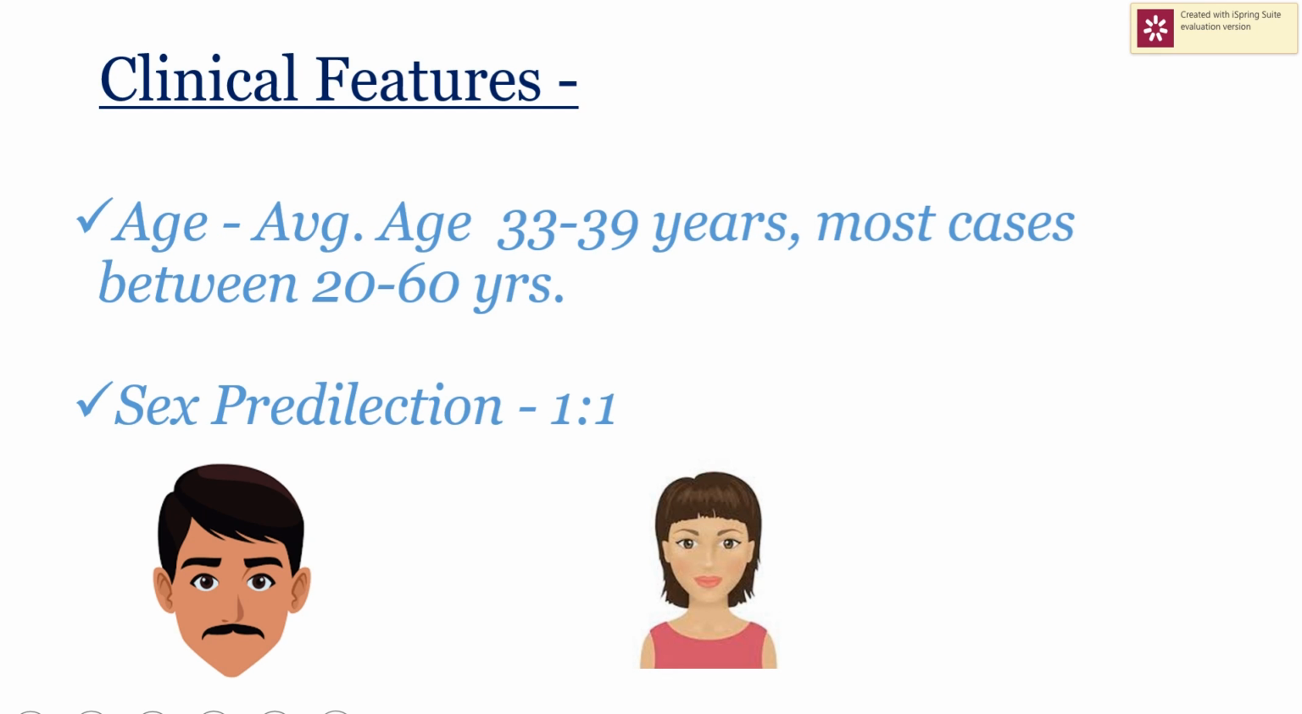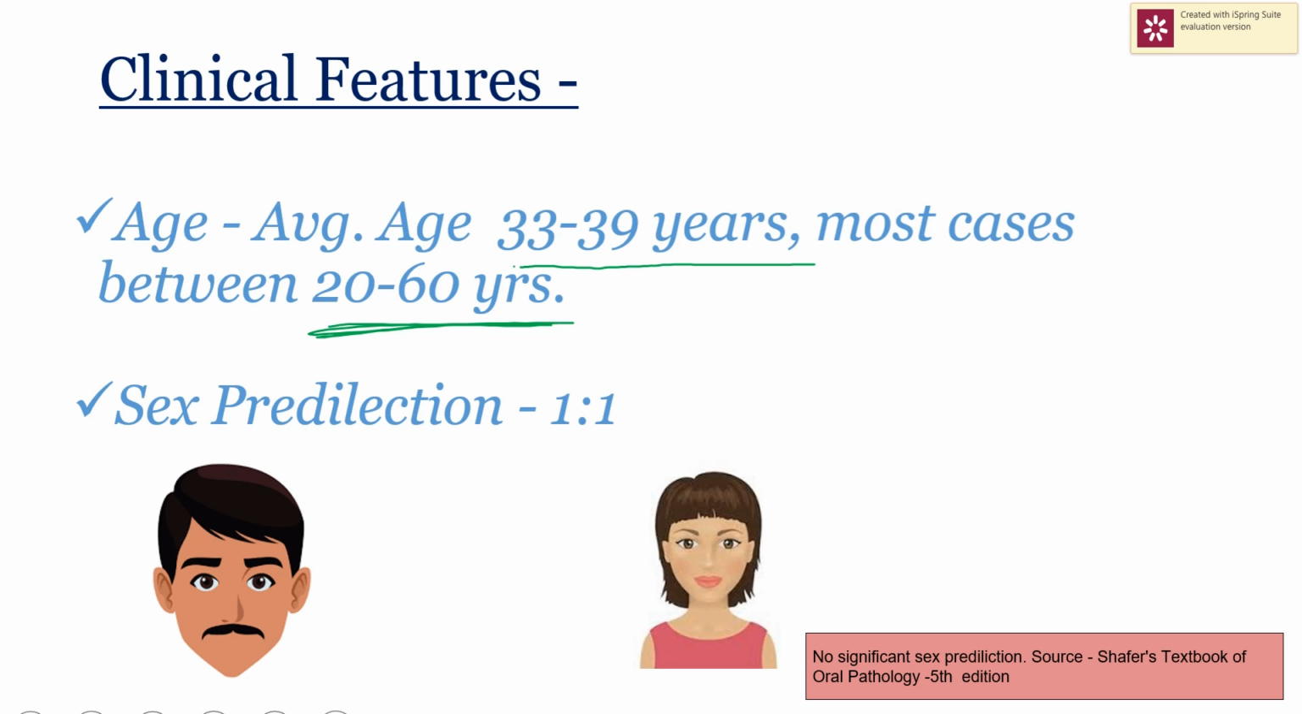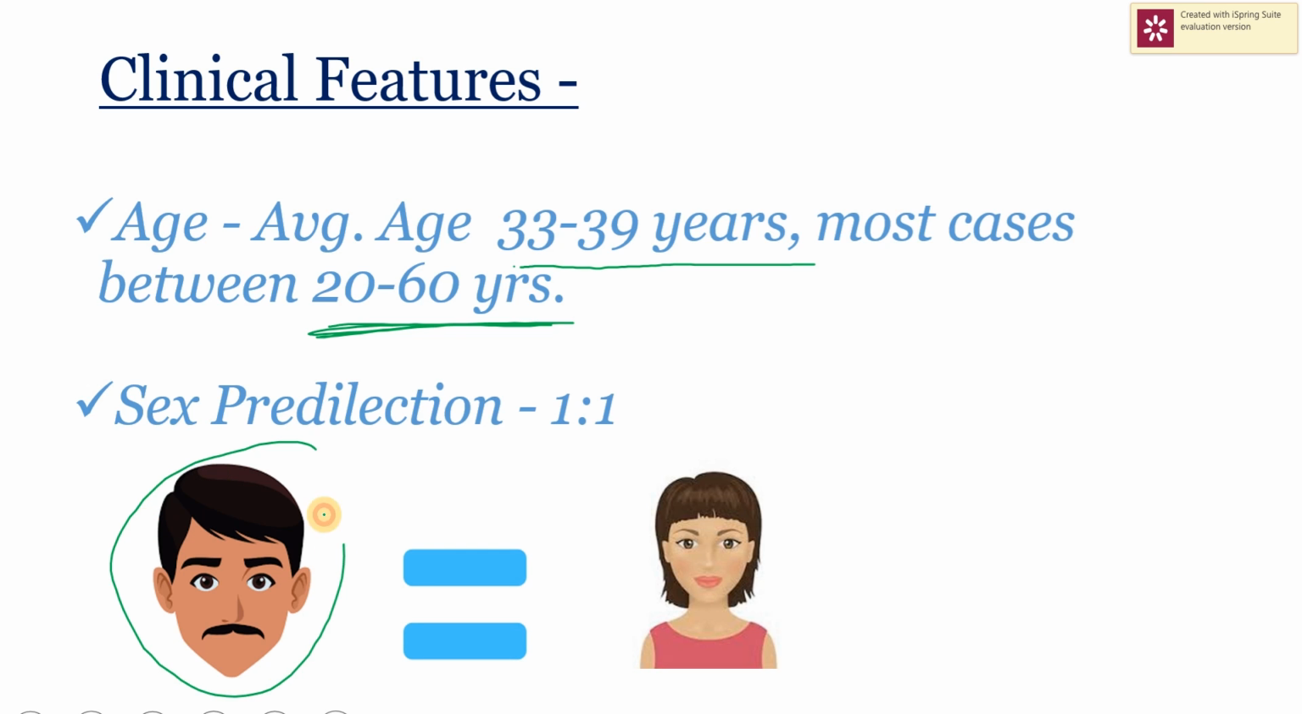Now let's see what are the clinical features. In any tumor, whenever we look for clinical features, we need to remember the age of the patient, in which sex it is more common, what is the common location. So in case of ameloblastoma, the average age is 33 to 39 years and in most cases they occur between 20 to 60 years. If we look into the sex predilection, it is equally common in both males and females, although according to some studies it is more common in males.